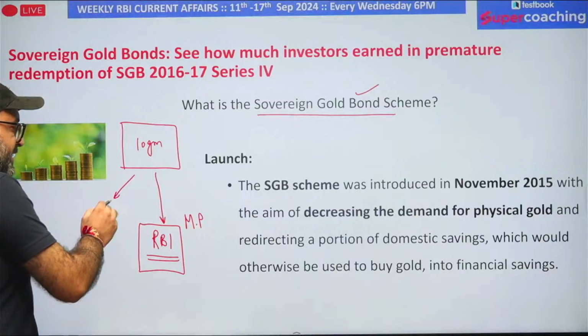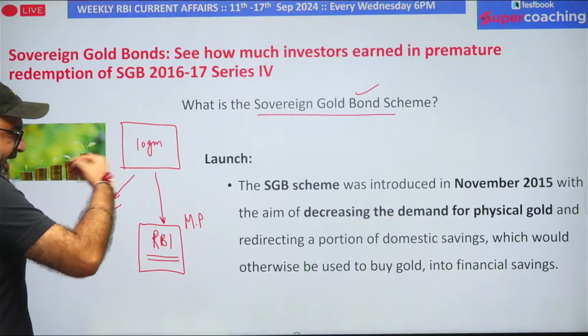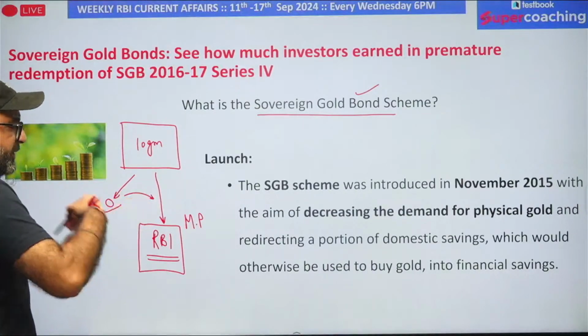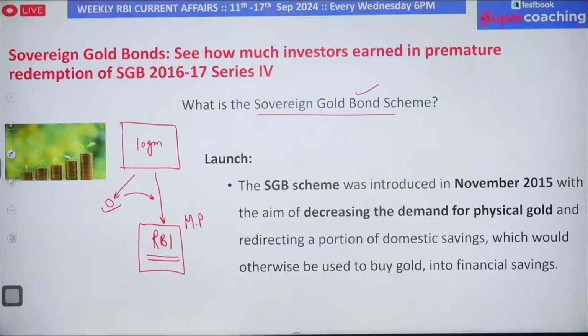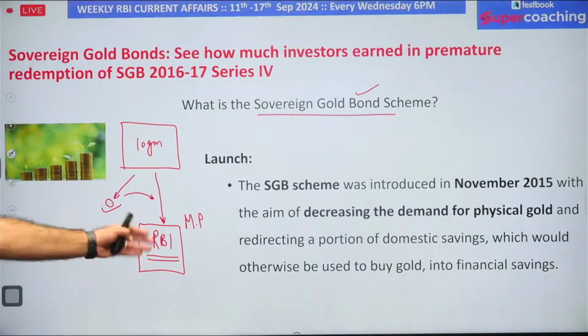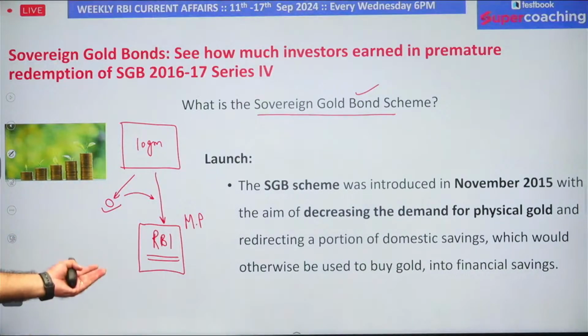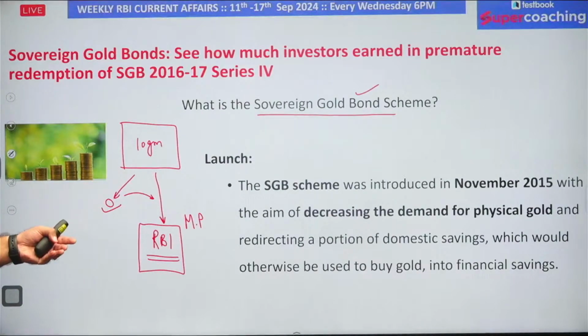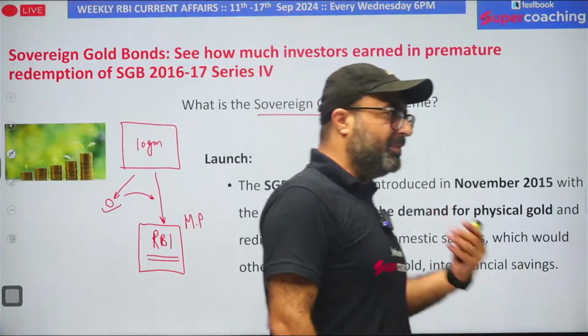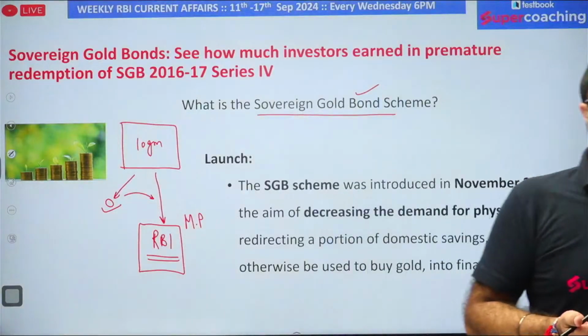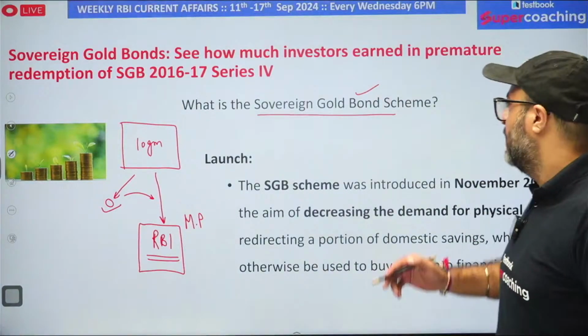So you purchased at the market price, and after the locking period is done, you can sell it back to RBI, again at the market price. So whether you keep physical gold or the paper bonds, the return is going to be the same. But there is one clause, the clause of the locking period.